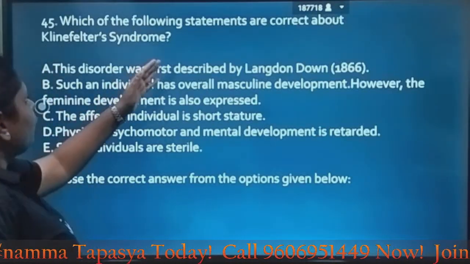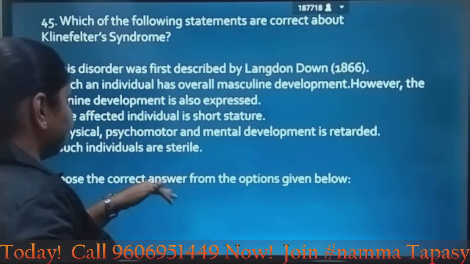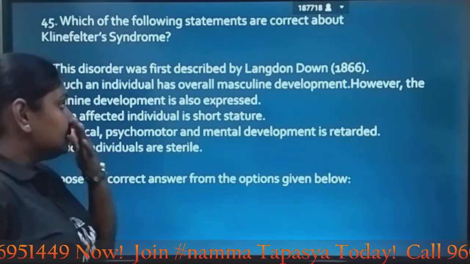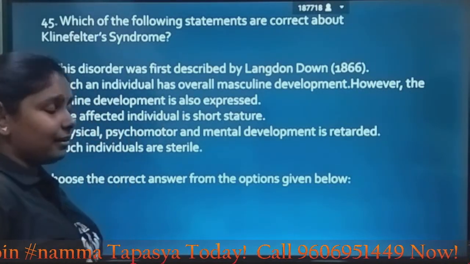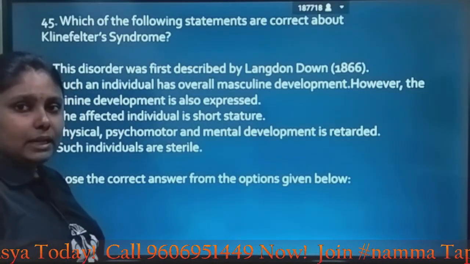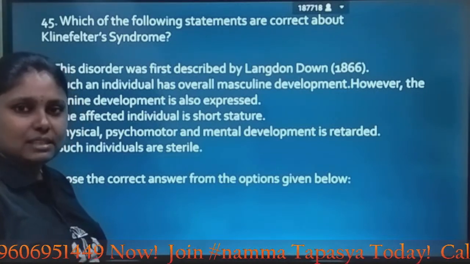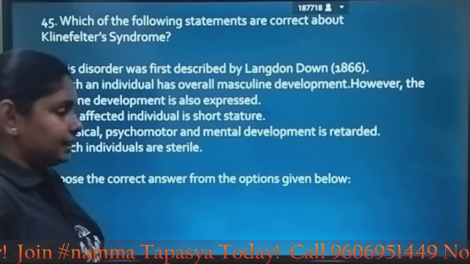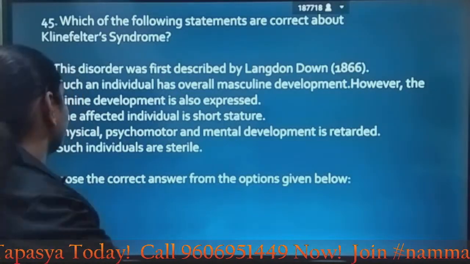Next question, which of the following statements are correct about Klinefelter syndrome? What is Klinefelter syndrome? It is an allosomal disorder where the chromosomes are impaired. Usually males are affected and they have XXY. One extra X chromosome is present. So you have to identify which is correct.